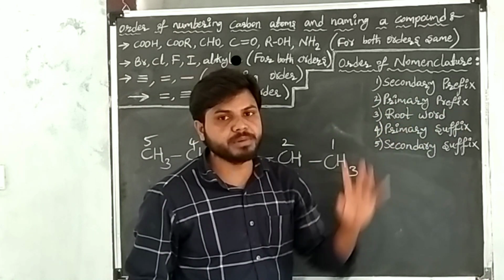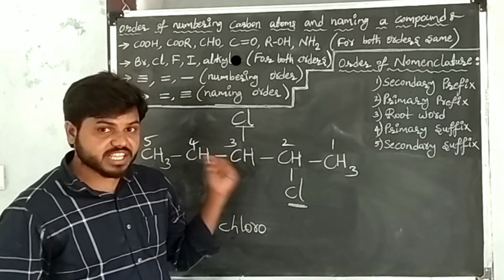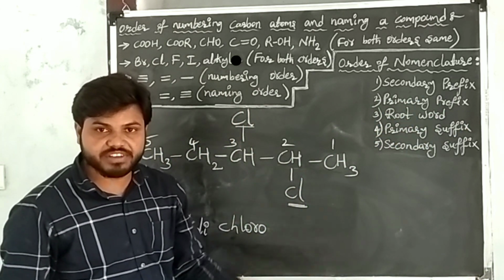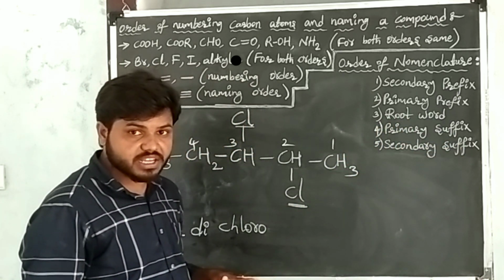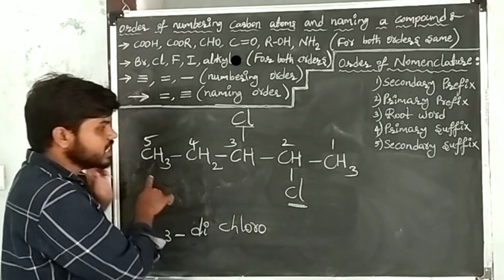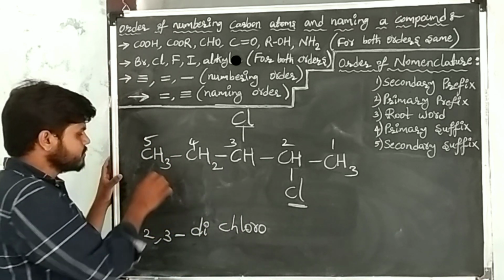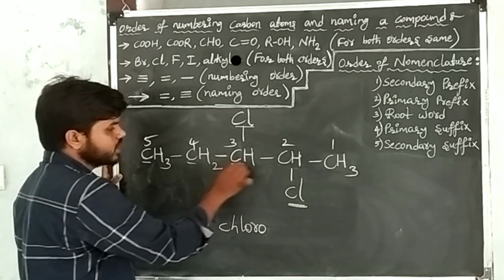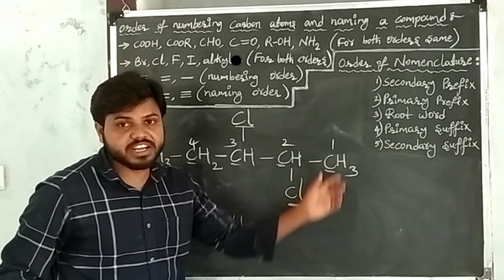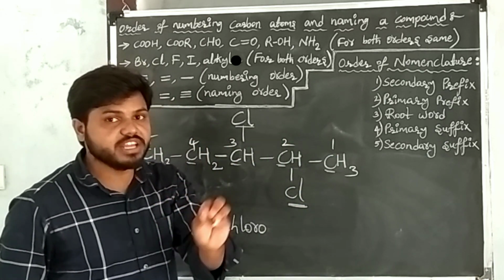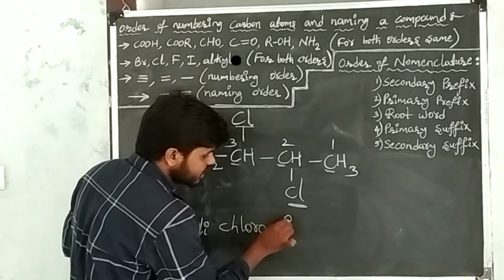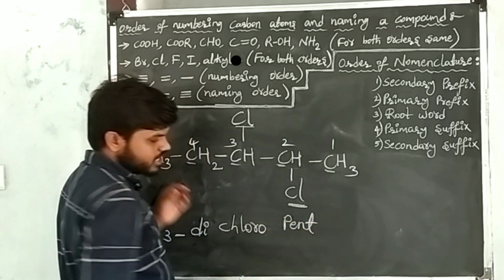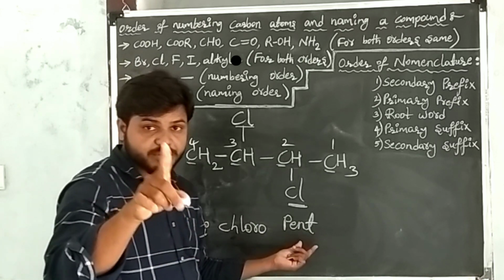Now go to the primary prefix. Primary prefix here is what? Cyclic. Cyclic is not present in the given carbon compound. So go to the root word. Root word means the number of carbon atoms in the given carbon compound. 5 carbon atoms are there: 1, 2, 3, 4, 5. The root word of 5 carbon atoms is pent. I have written the root word.